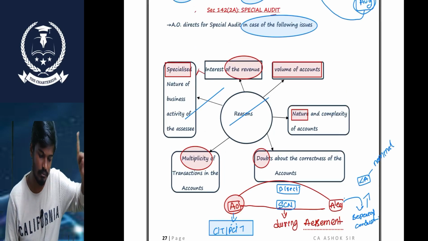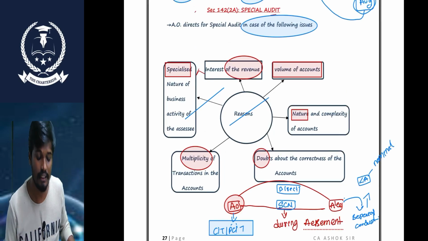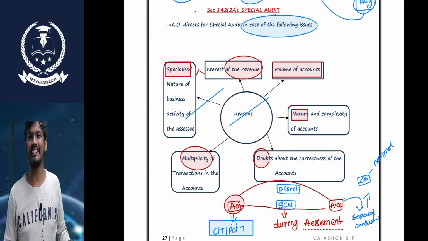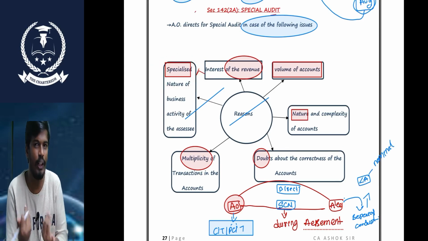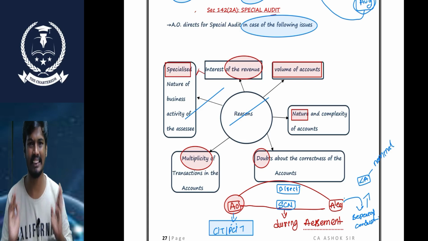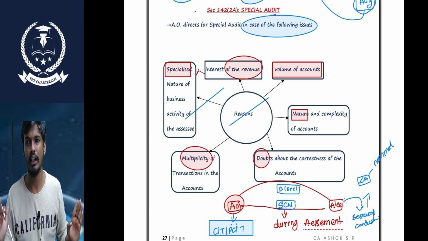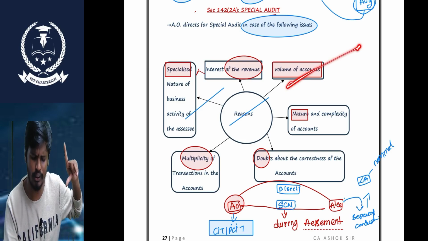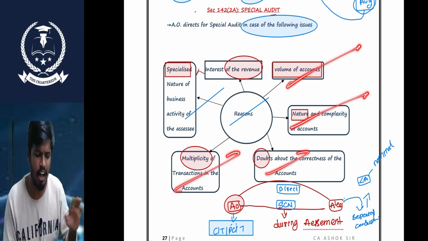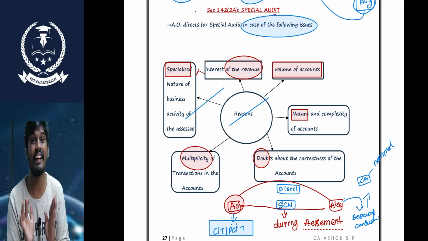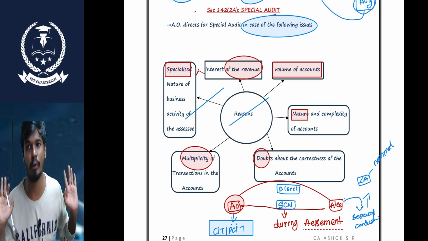And the next point is that the business is specialized in nature. Being an AO, I am not able to understand that business, so I need some assistance to understand all this. Any of these reasons, the volume of the books, their nature or complexity, or doubt about them, affects the interest of the revenue of the government.